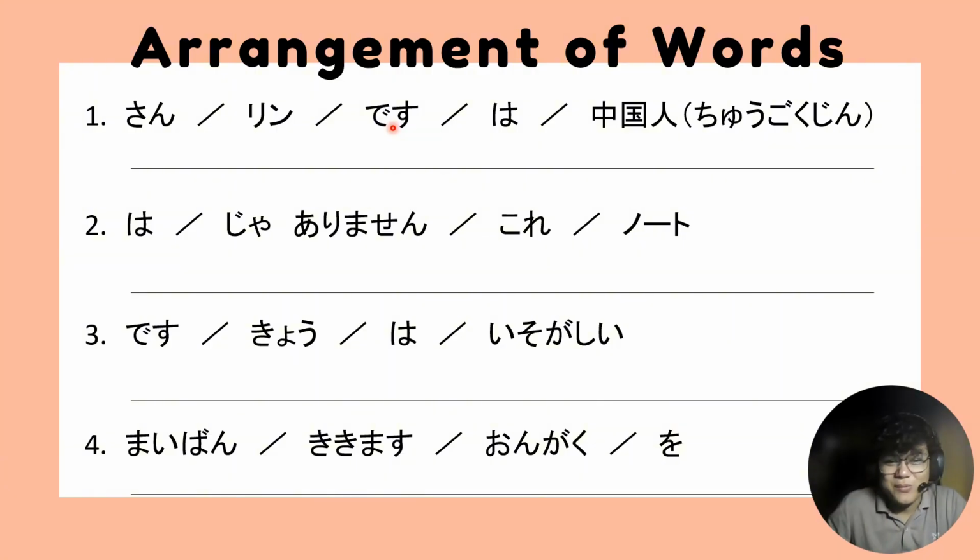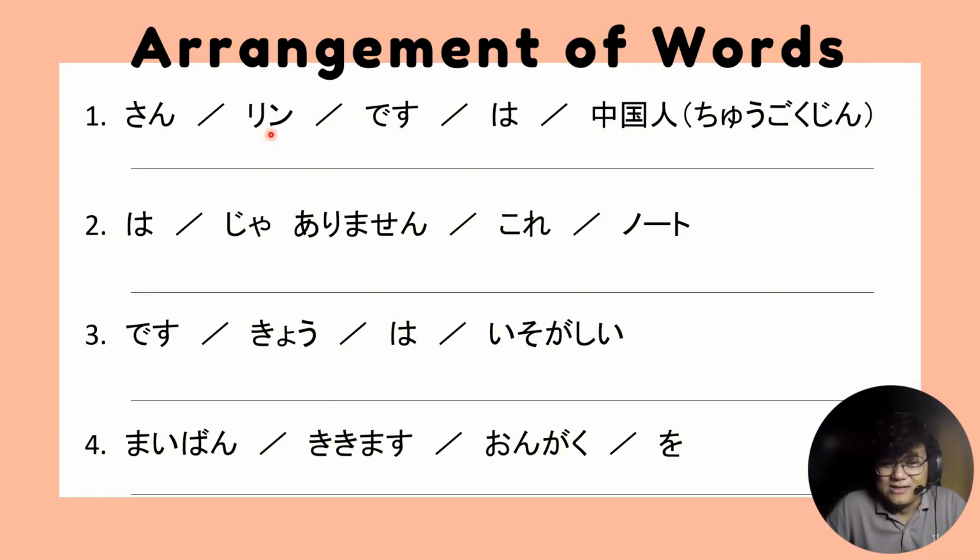So we only have san, rin, wa, and chugokujin. Okay. Next, we have san and rin. You know that san is added to a name of a person. In this case, what is the name of a person? You might know that it's rin because it's written in katakana.